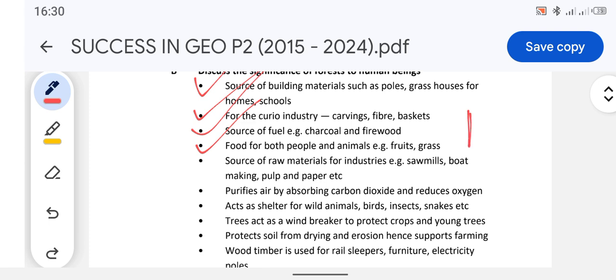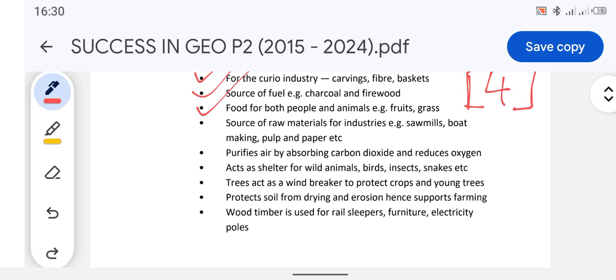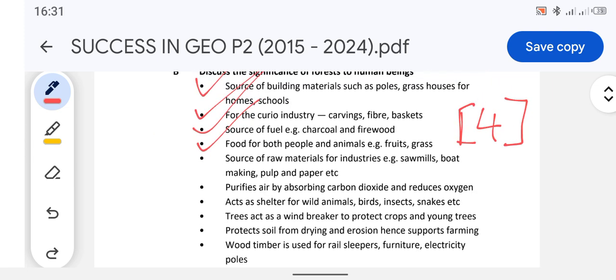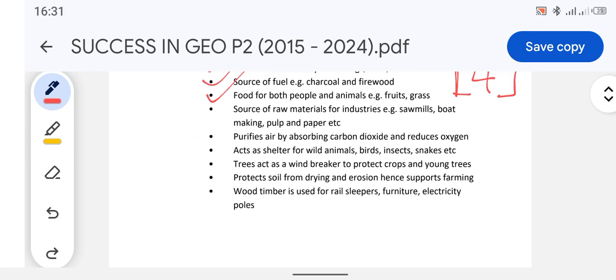For example, if they say this is 4 marks, it simply means you just need to give out 4 points. As this is a video, we're going to make sure that you get all the possible answers. So how many points have I explained? 1, 2, 3, 4. Alright, we are done from there, but you can read the other ones as well.